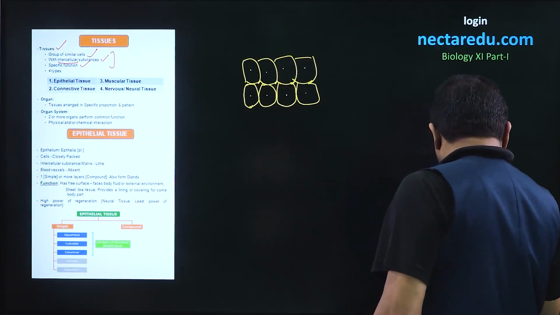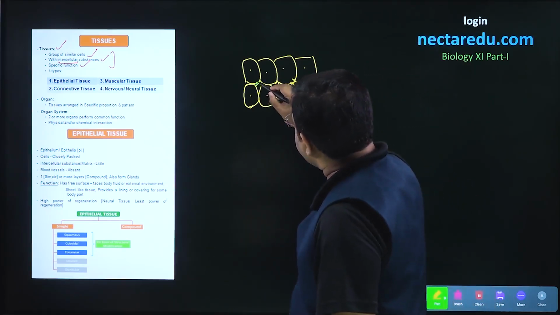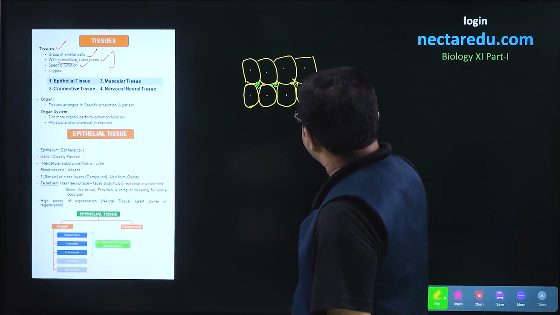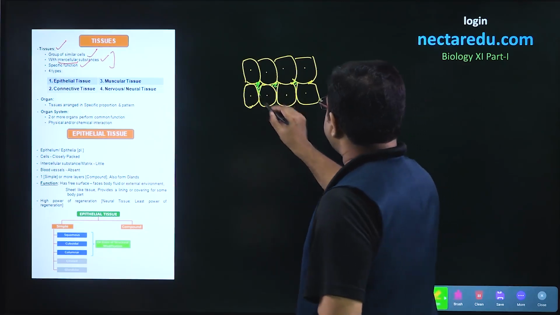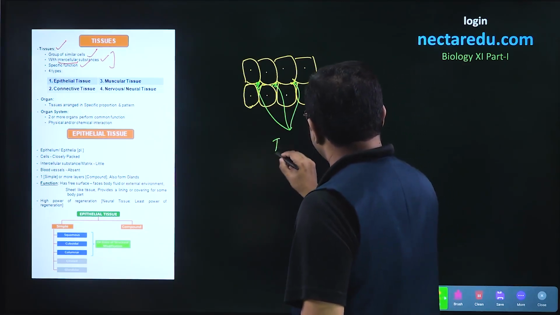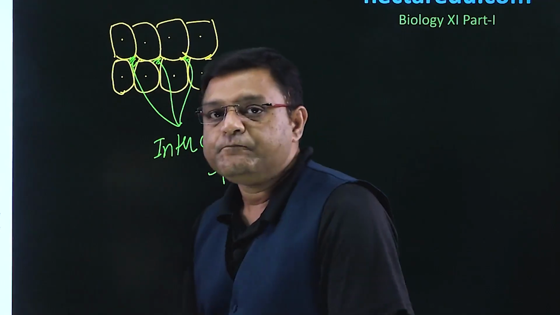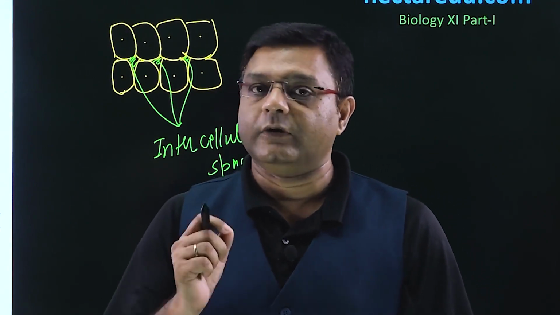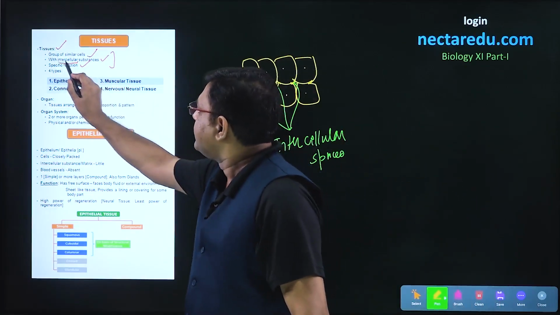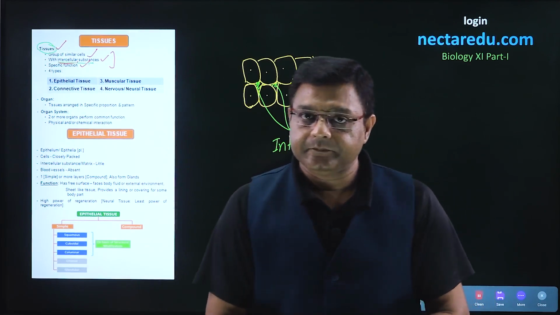Now, if we see this group of cells and the cells are rounded, then certainly some space will be left between the cells, and this space is called intercellular space. So, these green spaces are intercellular spaces. Now, these spaces are not empty. They have some substances, and those substances are called intercellular substances. These are what we were talking about, that are included when the definition of tissue is taken.